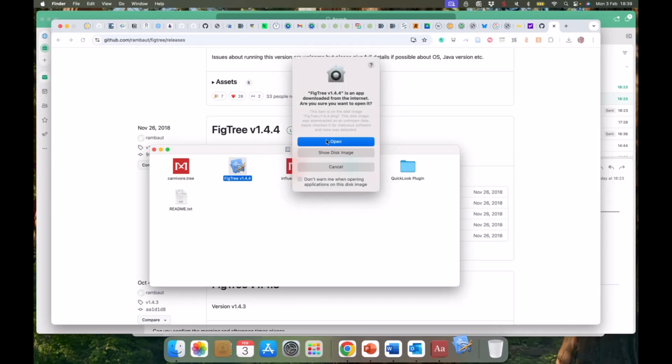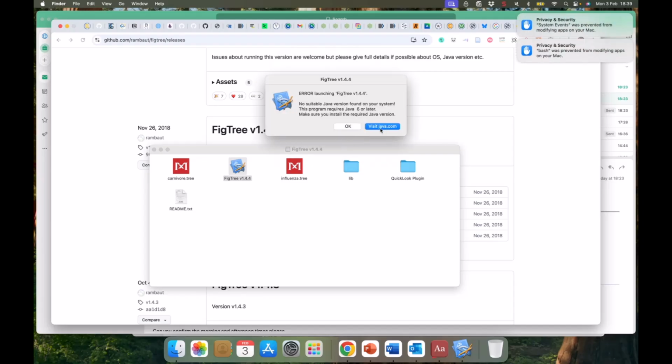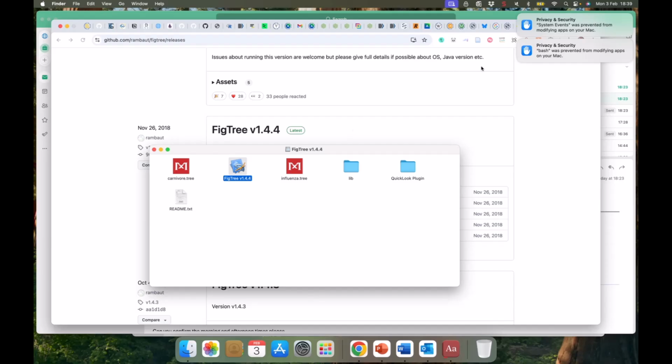If you double-click on the executable, it gives you a security warning. You need to click Open. It then asks about using Bash and you want to allow this as well. Finally, in this case, as Java is not installed, it tells you to visit java.com in order to install it.